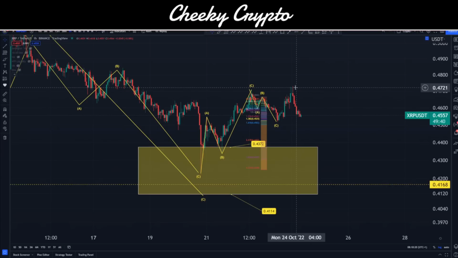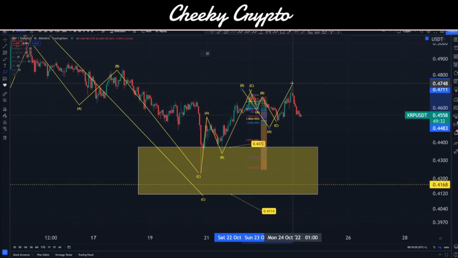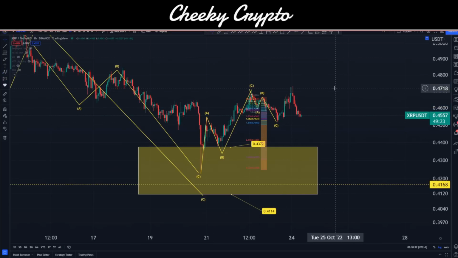But we did actually push a little bit higher than I was expecting, because in my mind I was expecting this to be a little bit deeper of an ABC structure, right? So we'd have three waves in our A wave here, for example, would go up in three waves. I wasn't expecting it to go higher than this C wave here, this origin here, and then come back down a little bit deeper before we have the opportunity to rally. Now, instead, what's gone on is we've come down here and we've started to move up quite a bit.